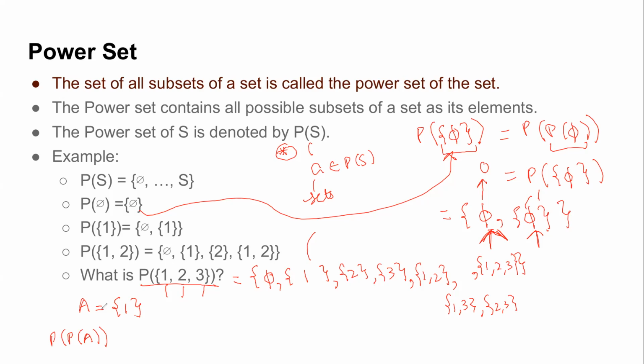Do it by the basic rules that we discussed. Yes, class. What will be the elements of power set of A?